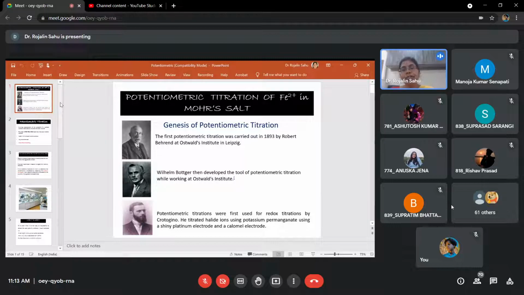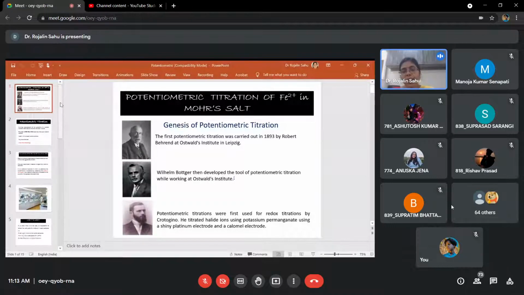The history of potentiometric titration is like this. The first potentiometric titration was carried out by Robert Behrend at the Ostwald Institute of Leipzig, Germany, and then Böttger developed the tool of potentiometric titration. The titration was first used for a redox titration by another scientist, Crotogino.